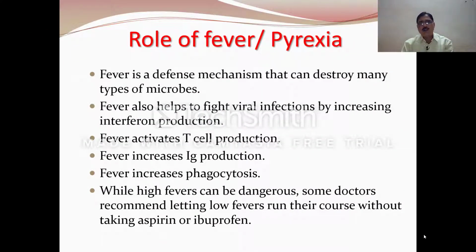Now next is the role of fever, or technically it is known as pyrexia. Fever is a defense mechanism that can destroy many types of microbes. Fever also helps to fight viral infection by increasing interferon production. Fever activates T cell production. Fever increases the immunoglobulin Ig production. It also increases the process of phagocytosis. While high fevers can be dangerous, some doctors recommend letting low fevers run their course without taking aspirin or ibuprofen.